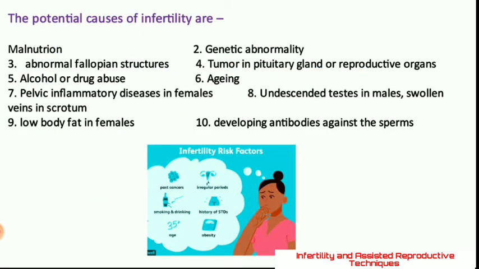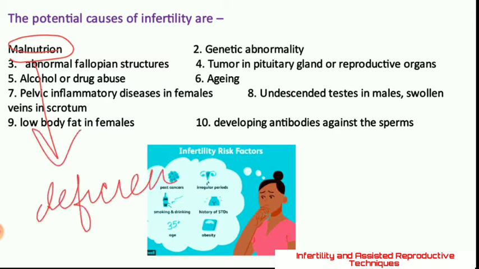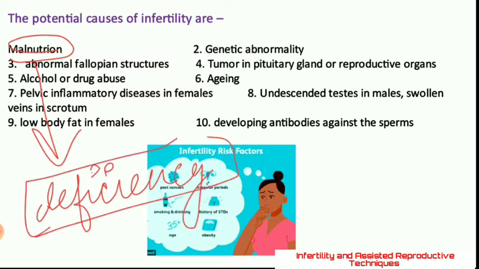You can see there are a lot of potential causes of infertility. Number one can be malnutrition, which means a deficiency of nutrients in the body. When there is a deficiency of nutrients in the body, that is called malnutrition, and it can also be a cause of infertility.